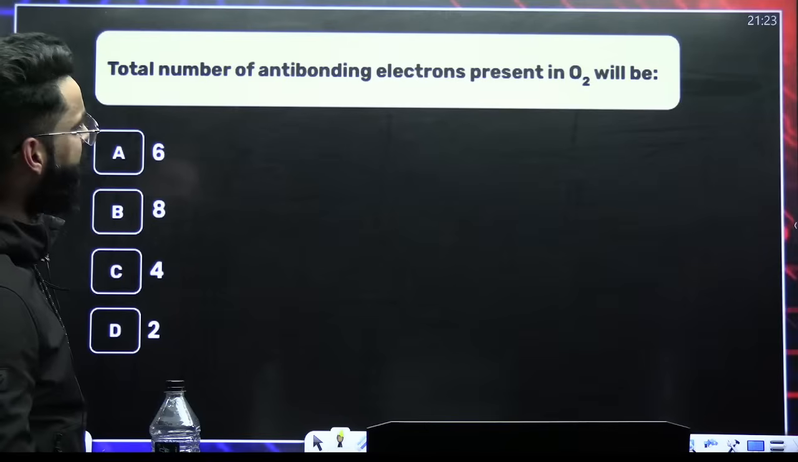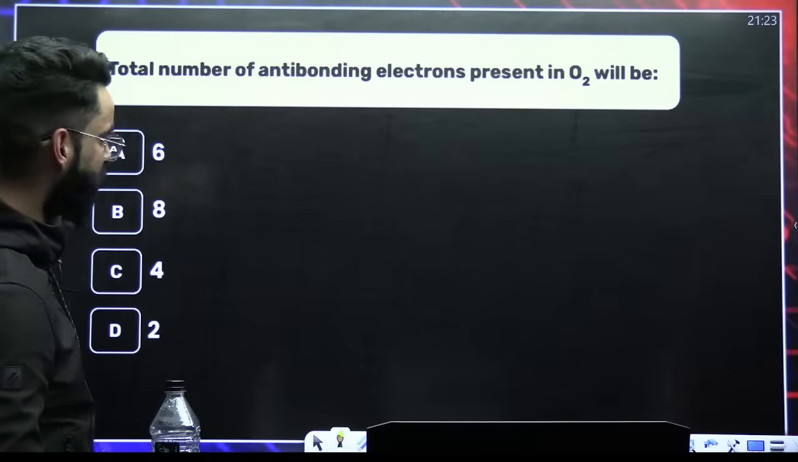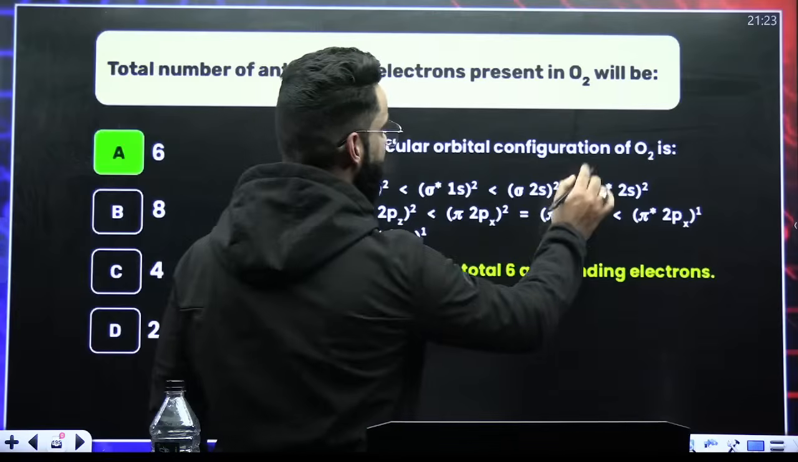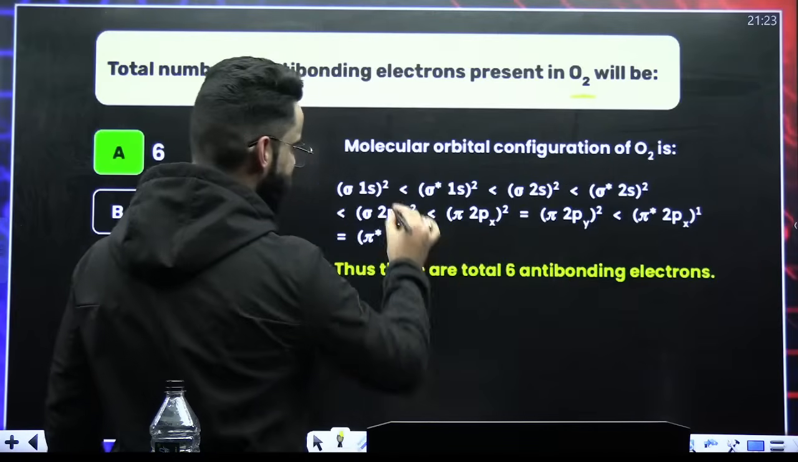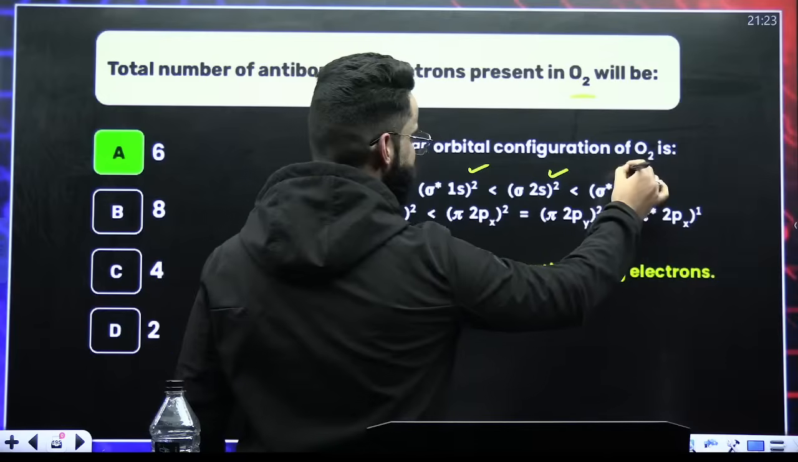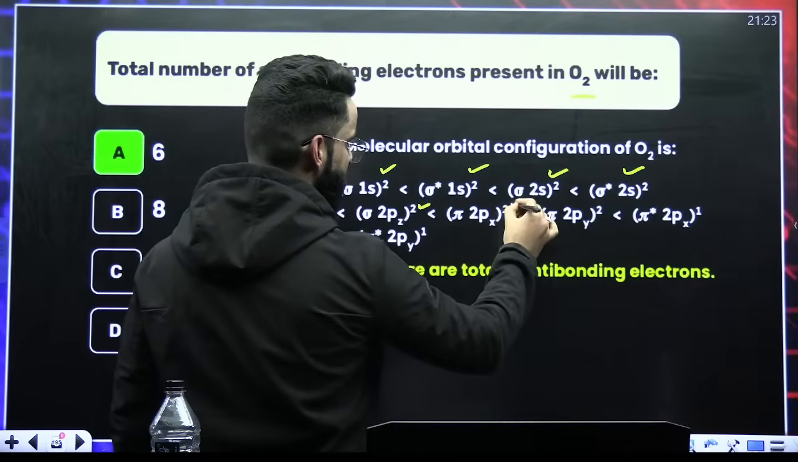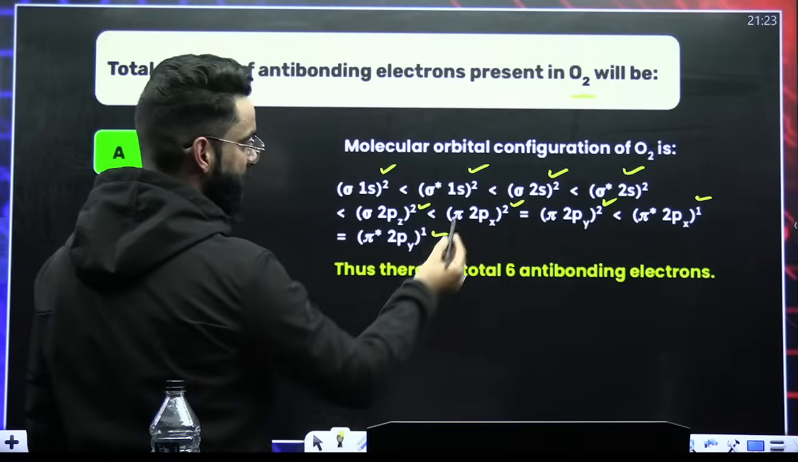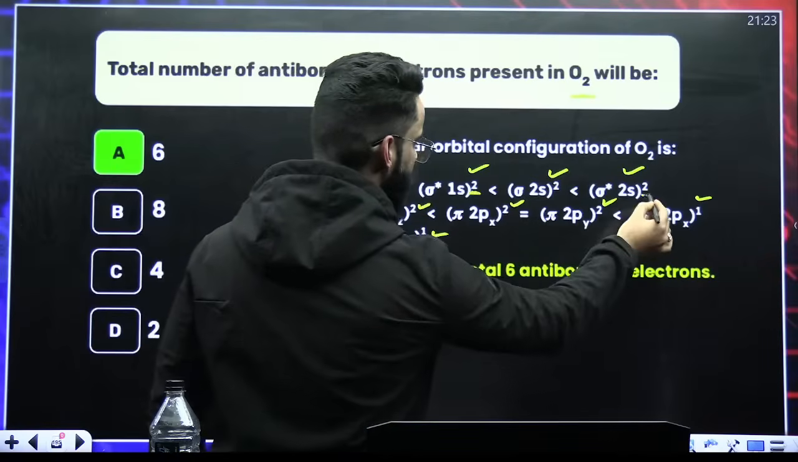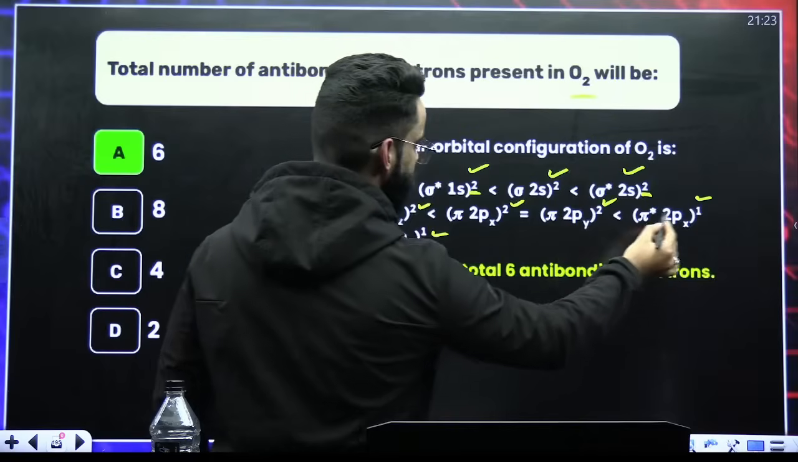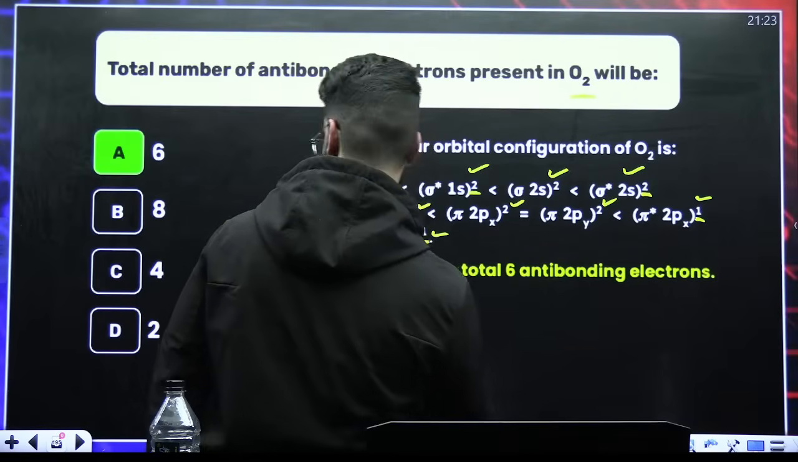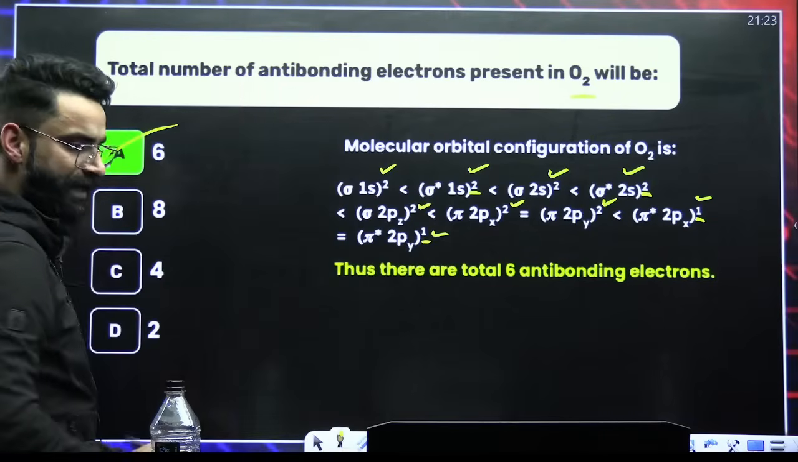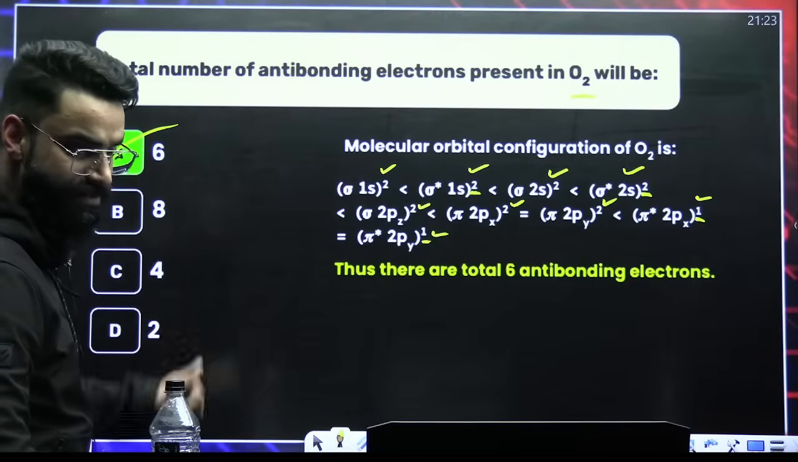The total number of anti-bonding electrons present in O2 molecule. Again, if you write the molecular orbital configuration of O2, O2 has got 16 electrons. So 2, 4, 6, 8, 10, 12, 14, 15 and 16. Now check the anti-bonding electrons. 2, 4, 5 and 6. So in total there are 6 anti-bonding electrons in O2. Questions like these are also asked.